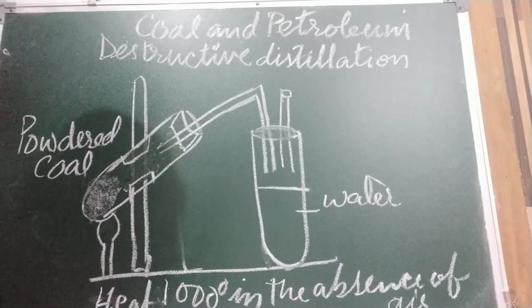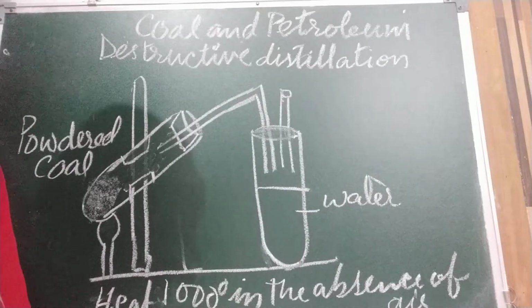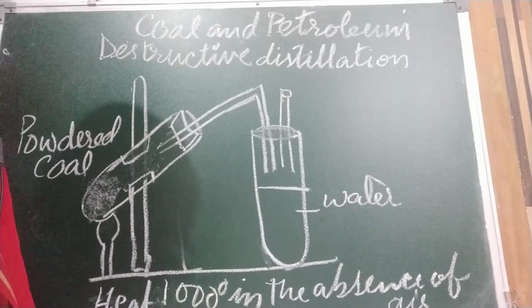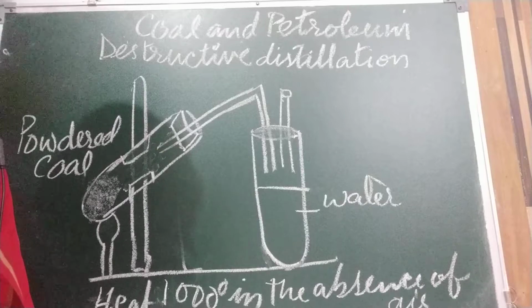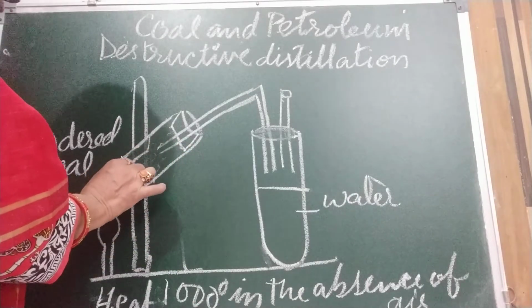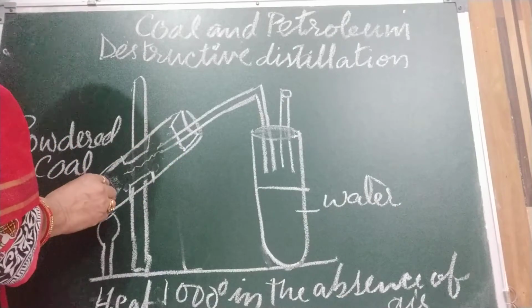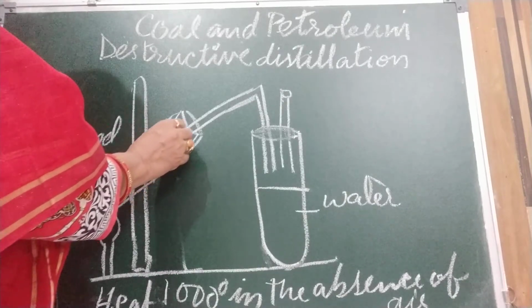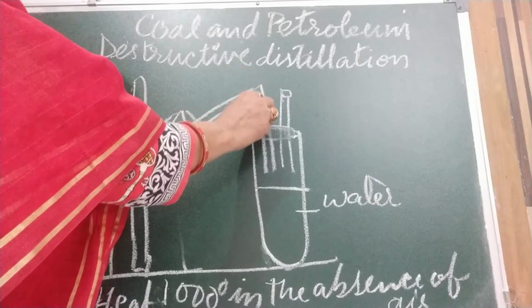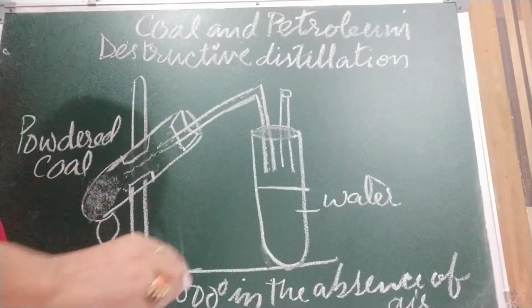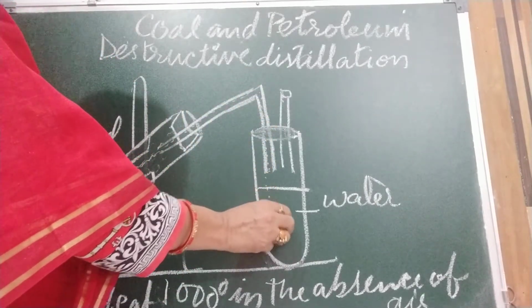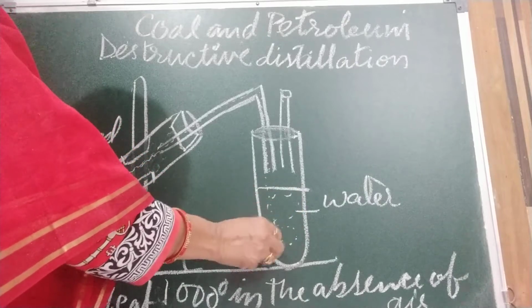You will see that black drops of coal tar collected as the gas given off by heated coal passes through the water in tube B. Now the gases which are evolved due to heat will go through this pipe and enter this tube, and then some part is going to mix with water.